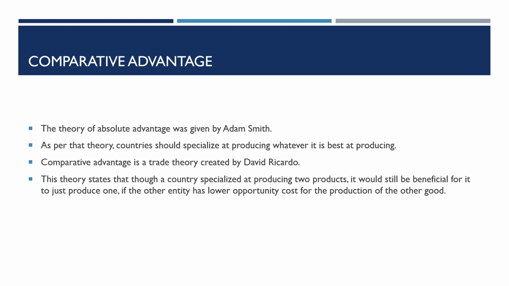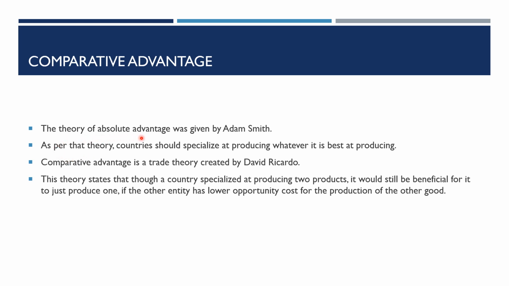Before the comparative advantage theory was given by David Ricardo, there was another theory existing for international trade, and that theory was called the absolute advantage theory, which was given by Adam Smith. So earlier there was the absolute advantage theory, after which the comparative advantage theory came up.